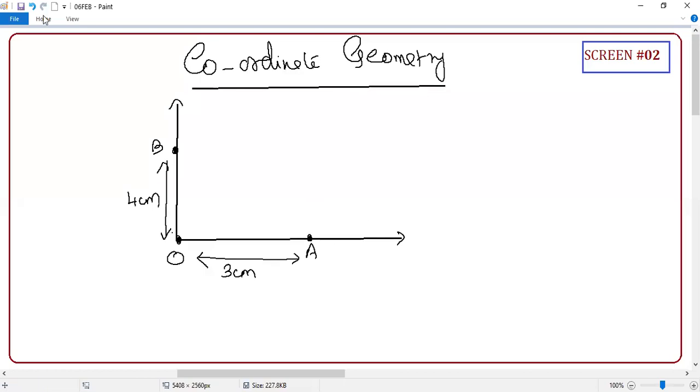Now I'm going to put another point. Consider a point C here. Where is C with reference to O? O is a reference point, right? Where is C? If I'm asking where is C, what will you say? Till now, these points are in the line, correct or not? But the moment a point is not on the line, it's called a plane. Plane is a 2D figure, correct or not?